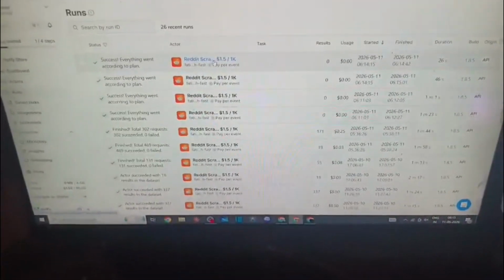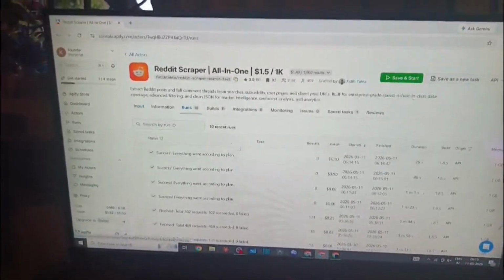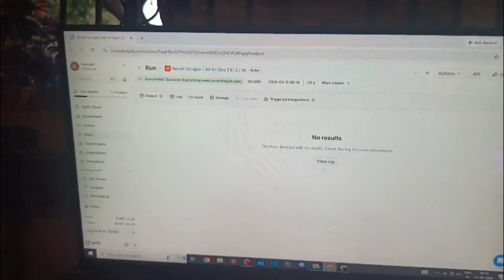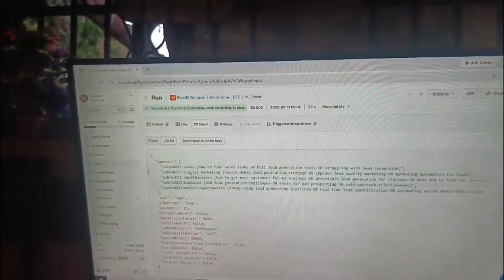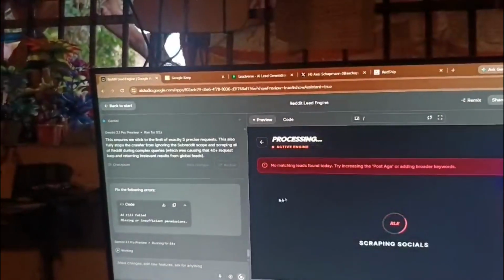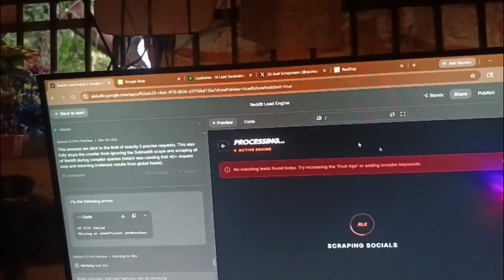You can see that after the fix there is still an error, so it's not able to scrape properly. I think the issue is the keyword. Let's check the input. The input file edit was working perfectly. Previously a lot of subreddits were coming, so I fixed this. You can see it says no matching found today, try to increase posts and add additional broad keywords. So I think the keyword issue is coming. Let's see if it is fixed or not.